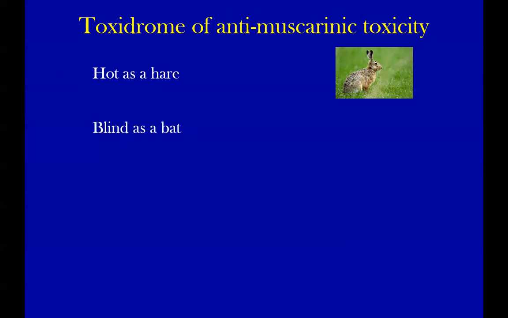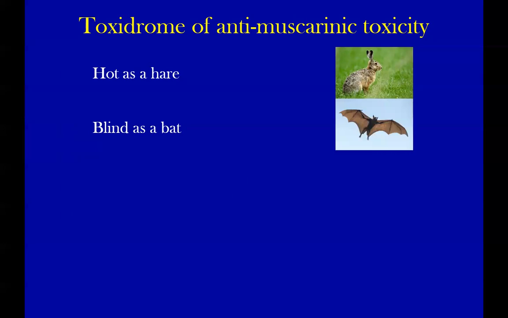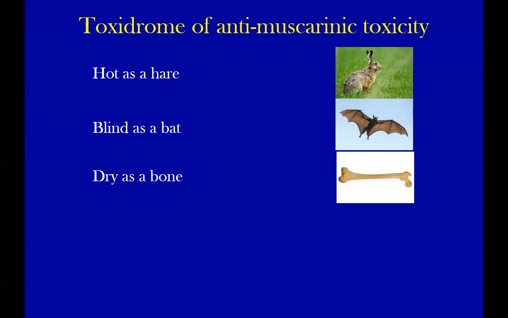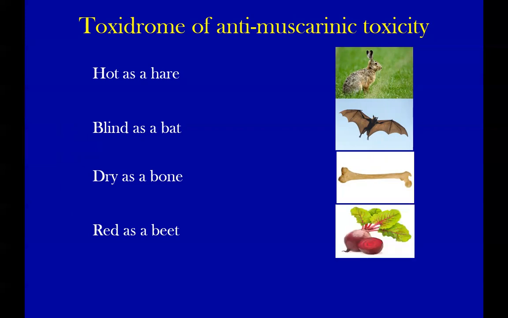Blind as a bat. Dry as a bone. So this was the toxidrome. Red as a beet. Now this is interesting, we didn't discuss this later.